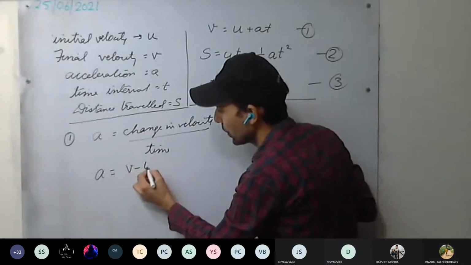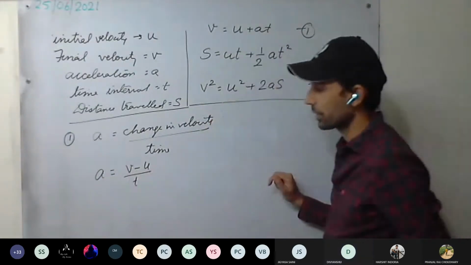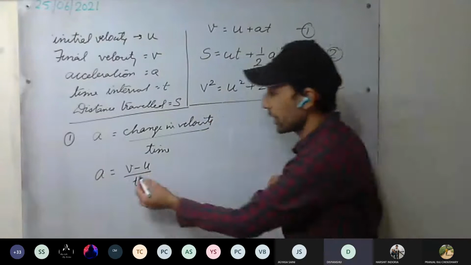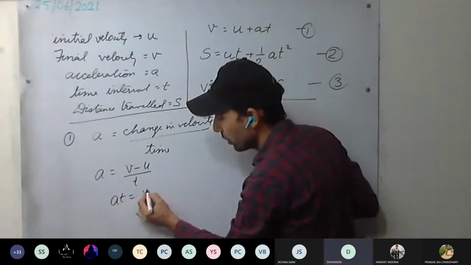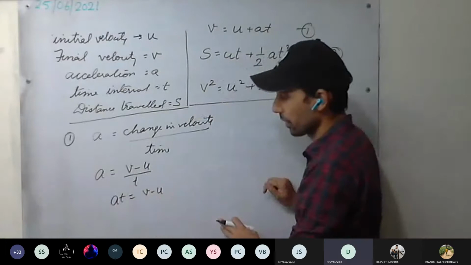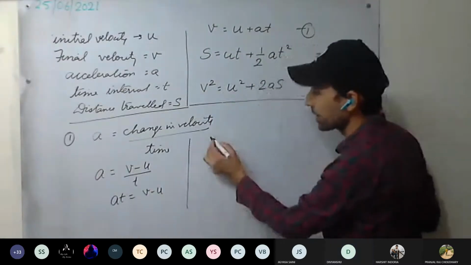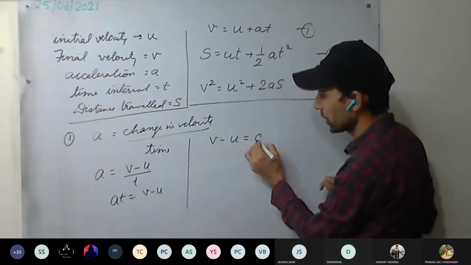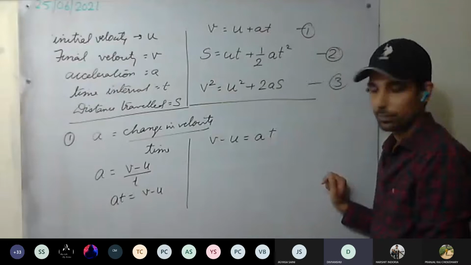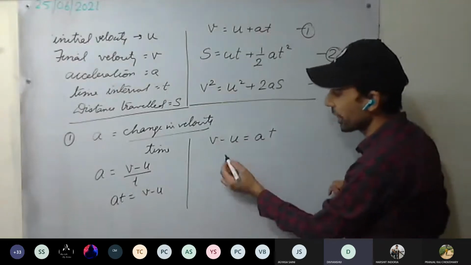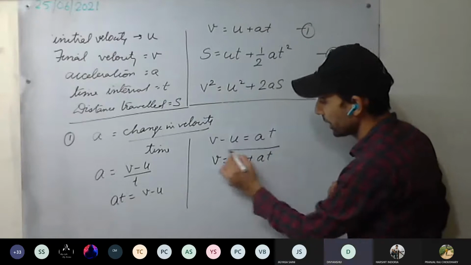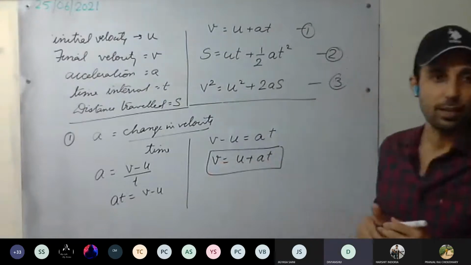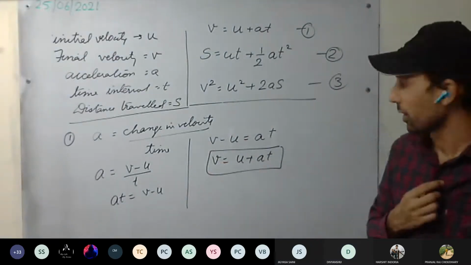So a equals v minus u divided by t. Now this t we can take on that side: at equals v minus u, or we can write v minus u equals at. u we can take on the right hand side: v equals u plus at. Understood this one?